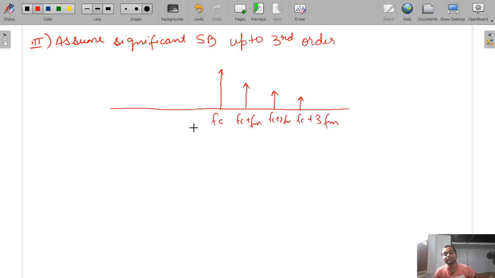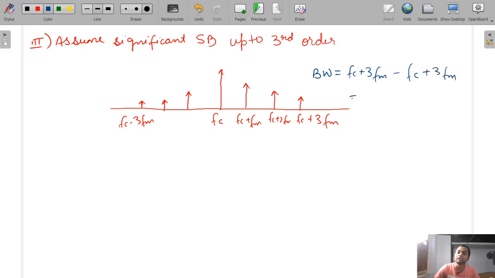Why are we studying up to nth order? Because in the exam they can ask you to find up to third order, fourth order, anything. This will be FC minus FM, FC minus 2FM, and this is FC minus 3FM. So in such case, the bandwidth will be FC plus 3FM minus FC minus 3FM, so that will be equal to 6FM. It is just the width between these two things, so that is 6FM.